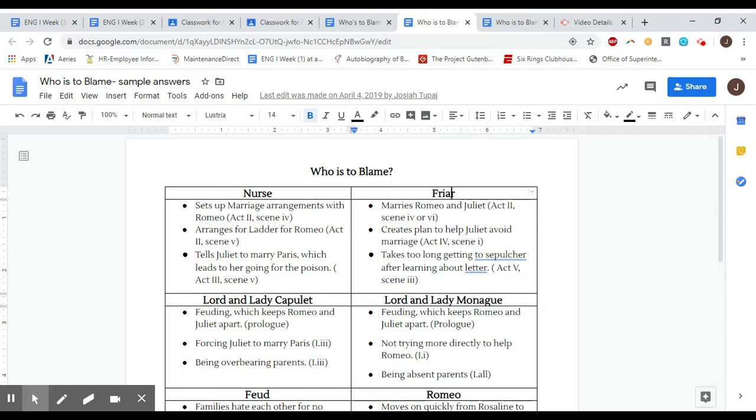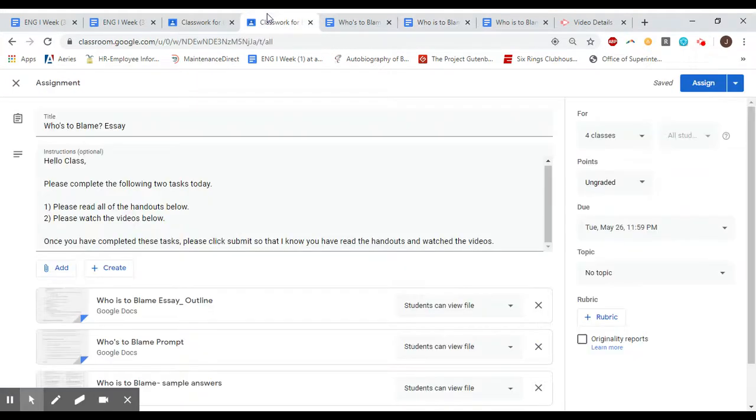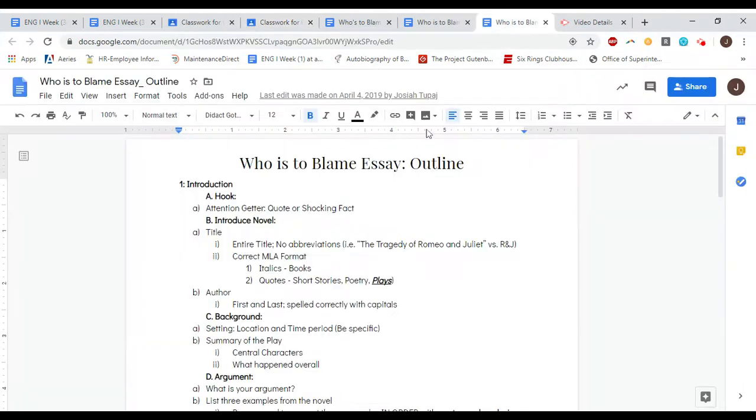I had most of the people that I could think of, along with places to look for quotes for who you might blame for the deaths of Romeo and Juliet. And then the last handout, which is actually the top one here, is the outline. So we'll take a look at the outline together. This is something that you'll complete, I believe.